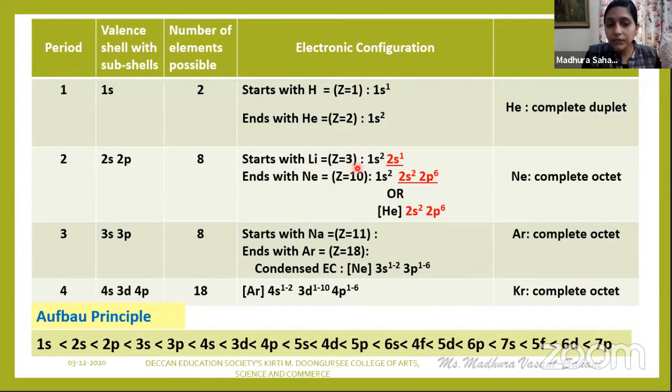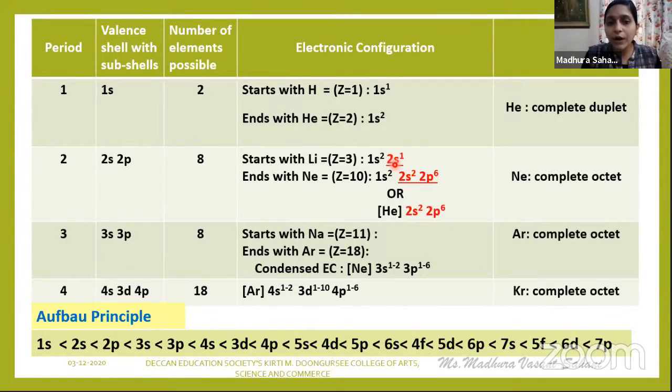As per this series, देखो पहला कौन सा शेल है? 1s. उसके बाद कौन सा आता है? 2s. So in 1s and 2s, out of 3, 2 electrons will first enter into this 1s. They complete its capacity, and the next electron will enter into the 2s. So we'll write 2s1. Now purposefully I have made this 2s1 in red color and underlined this part because this is your outermost shell.